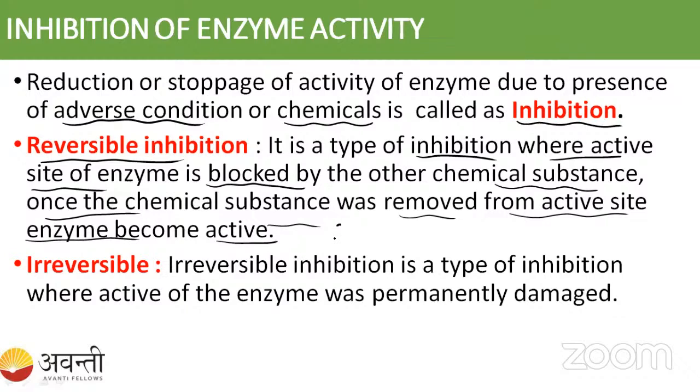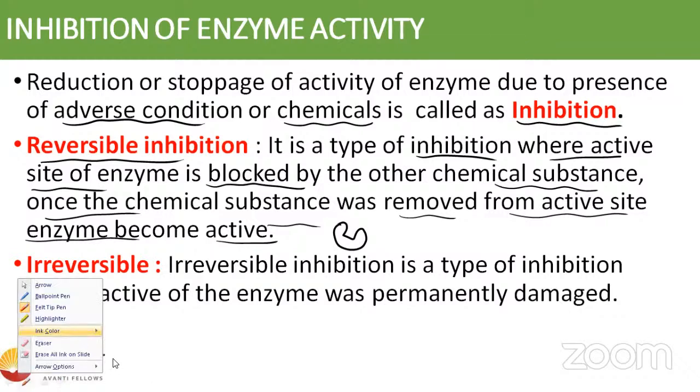For example, this is the active site of the enzyme. What happened in the reversible inhibition? See here, this is a substrate. Instead of the substrate, the inhibitor went and bound nicely to the active site.